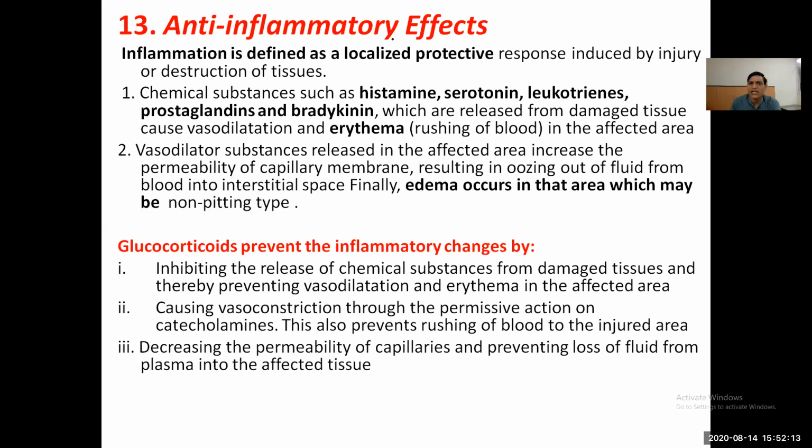Inflammation is defined as a localized protective response induced by injury or destruction of the tissue. Mainly the chemical substances such as histamine, serotonin, leukotrienes, prostaglandins, and bradykinin, which are released from the damaged tissue, cause vasodilation and erythema in the affected area. Vasodilator substances released into the affected area increase the permeability of the vascular membrane, resulting in oozing out of the fluid from the blood into the interstitial space, finally producing the edema.